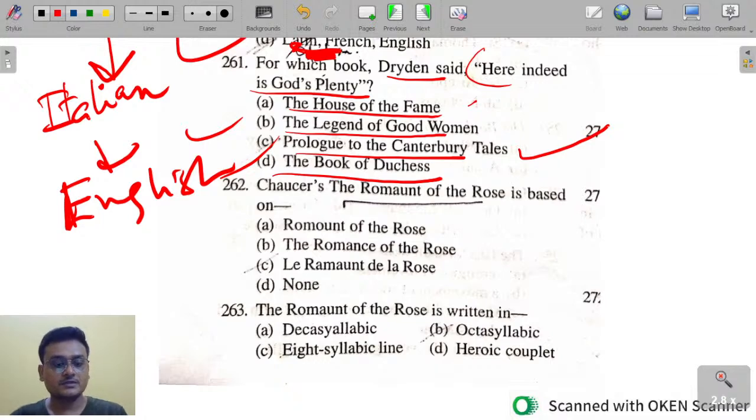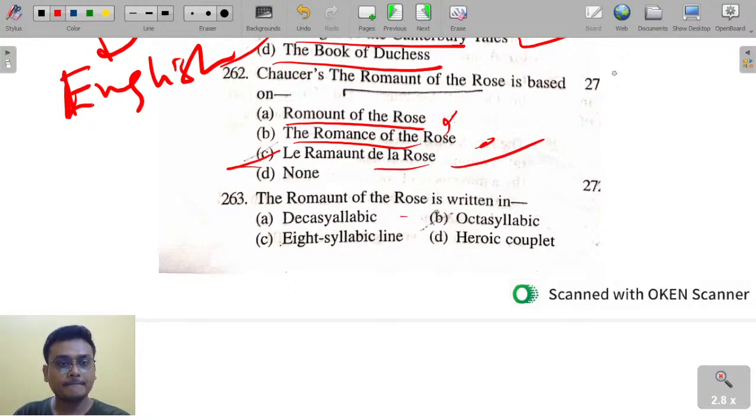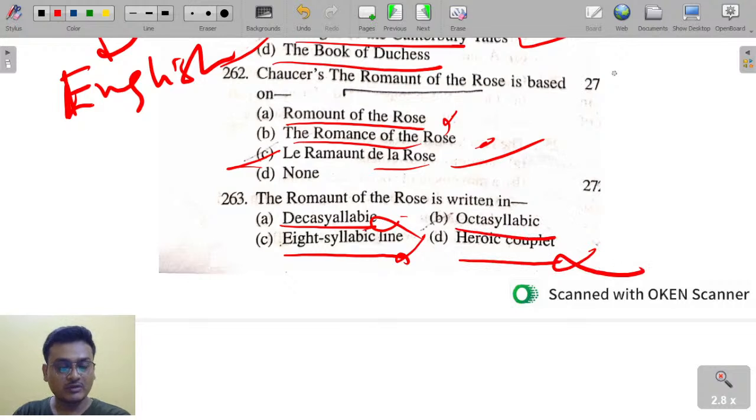Chaucer's Romance of the Rose is based on Le Roman de la Rose. The Romance of the Rose was written in octosyllabic couplet. 263, here B is the right answer. Octosyllabic couplet. Next slide.